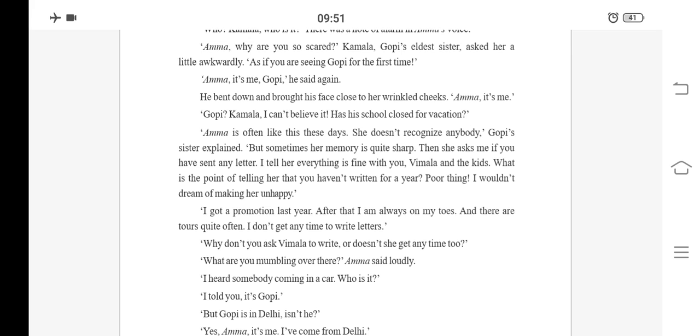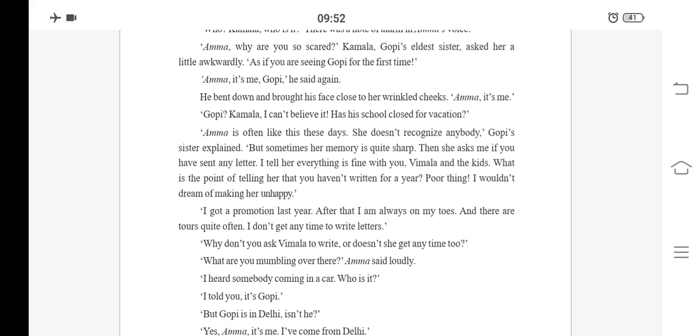She doesn't recognize anybody, Gopi's sister explained, but sometimes her memory is quite sharp. Then she asked me if you have sent any letter. Sometimes she behaves as if she doesn't recognize anybody, and sometimes she is quite sharp, asking whether you have sent a letter. I'll tell her everything is fine with you, Vimala, and the kids. Then Kamala will be saying that everything is fine with Gopi, his wife Vimala, and the kids.